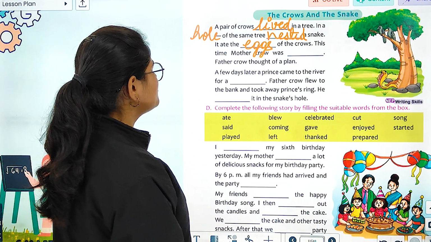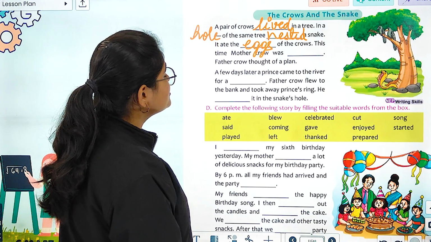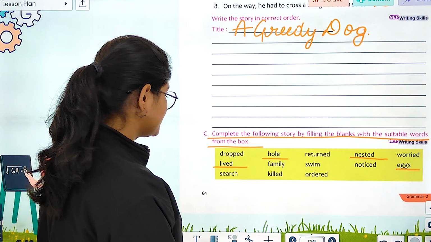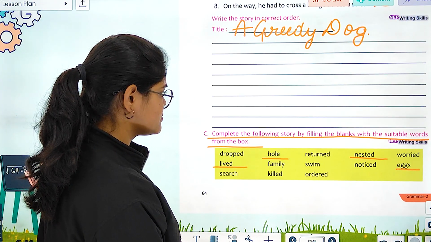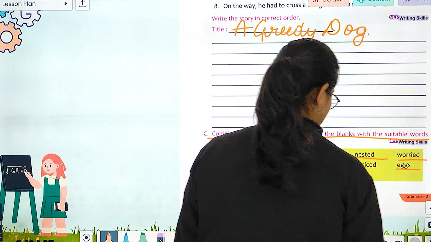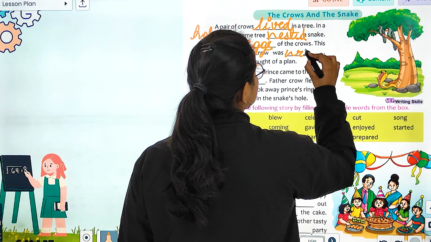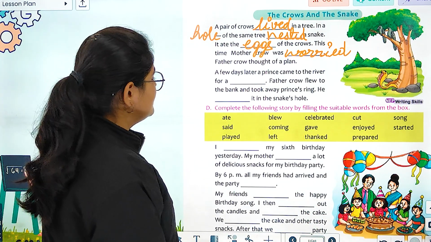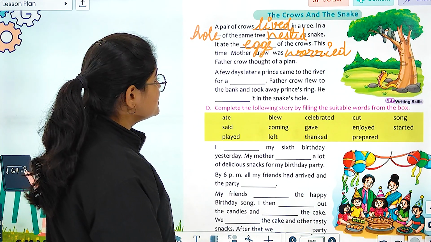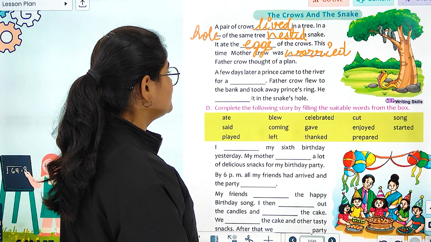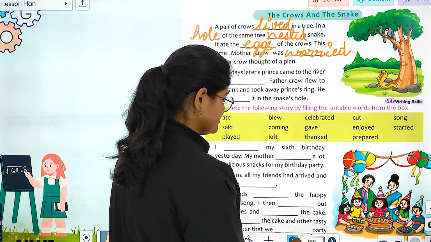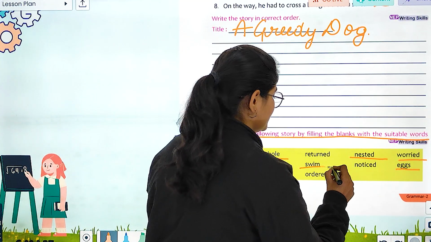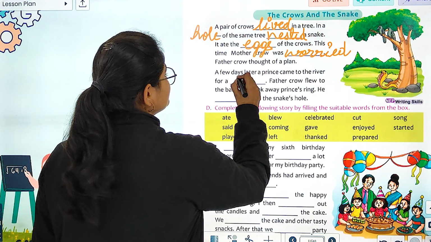This time Mother Crow was dash. Father Crow thought of a plan. So इस blank में हम क्या लिख सकते हैं? The Mother Crow was worried, right? So let's write worried in the blank. Worried. Next, a few days later, a prince came to the river for a dash. अब इसमें हम क्या लिख सकते हैं? Days later, to swim in the river, right? Swim.